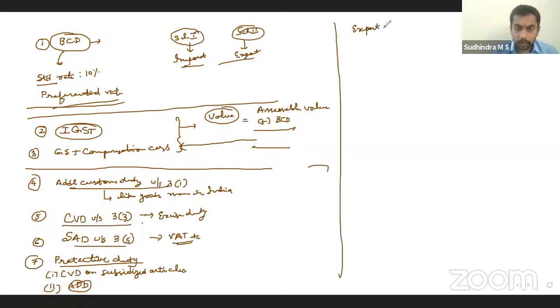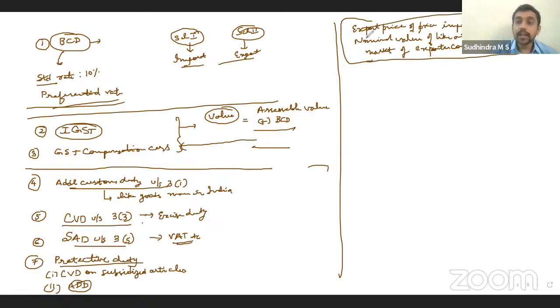When the export price of the product imported into India is less than the nominal value of the like articles in that domestic market, of the exporter country. In the domestic market of the exporter country, if this is there, this is called dumping. This concept is called dumping, right?